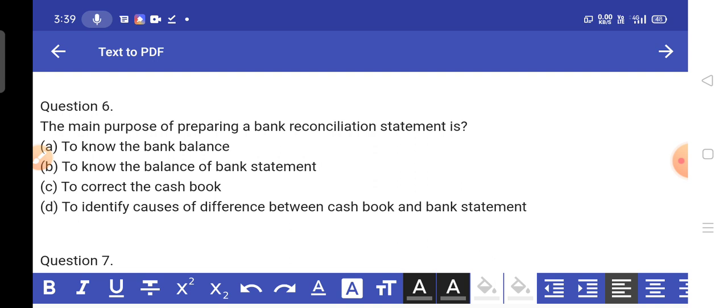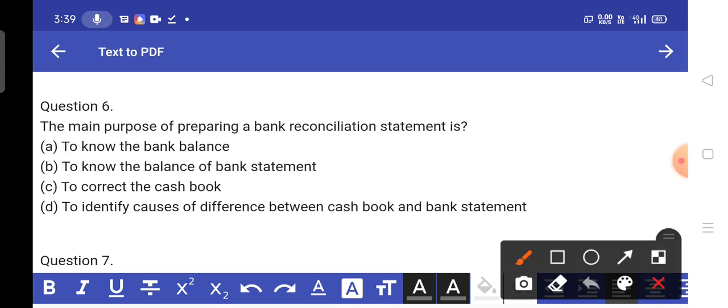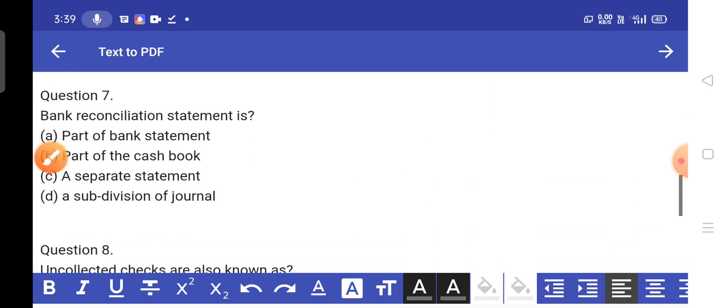Question 6 has the right answer, option D. The main purpose of preparing a bank reconciliation statement is to identify causes of difference between cash book and bank statement. This is the main purpose of any bank reconciliation statement. Option D.